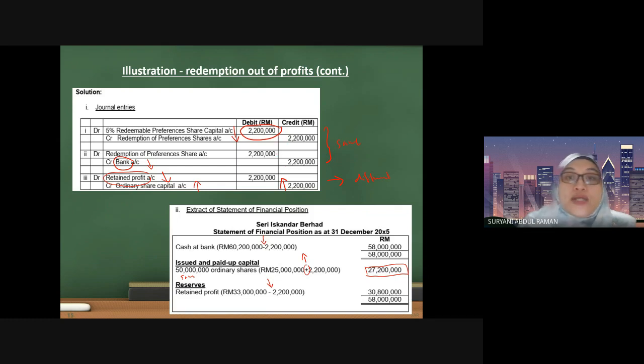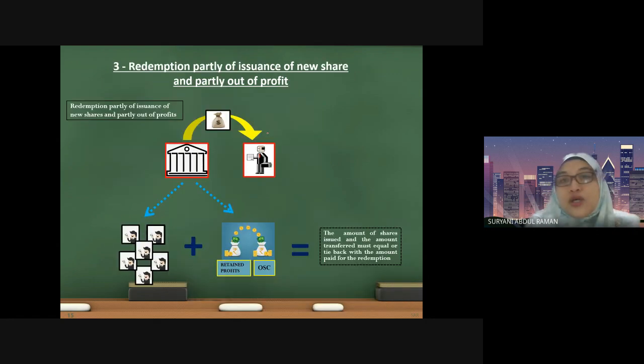To replace their shares, they can use redemption by fresh issue of shares, or redemption by out of profit, or redemption of capital. However, redemption of capital is not to be explained because there is no journal entry that effects it.